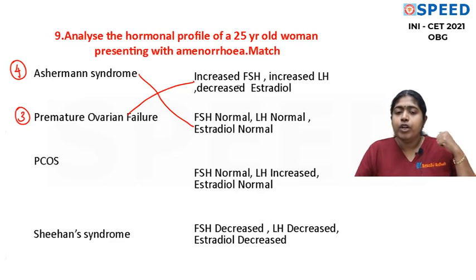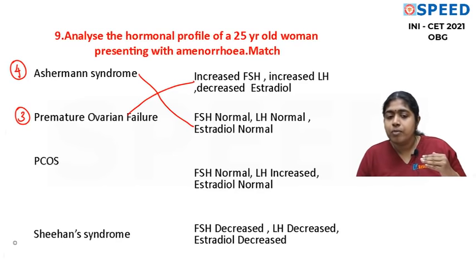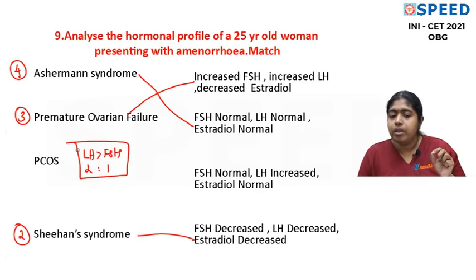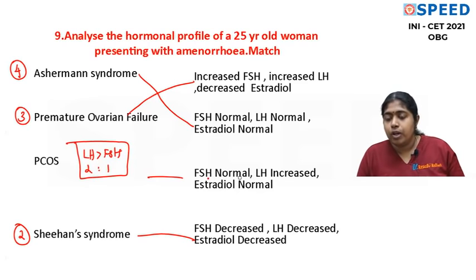Is that okay? Now we'll talk about Sheehan syndrome. Sheehan syndrome is basically what compartment problem? Compartment number 2, which is a pituitary problem, and you know what? FSH, LH will be less, and estradiol also will be less. So this is direct. And PCOS is one problem where you have LH greater than FSH in the ratio of 2:1. This you have to remember. So here FSH will be normal or low.